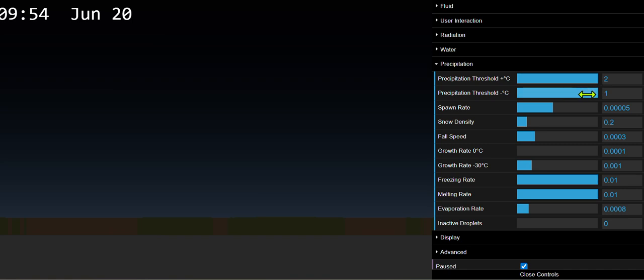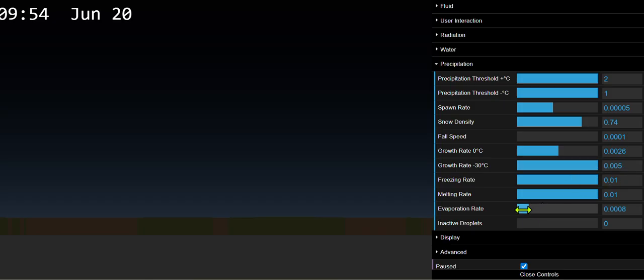The spawn rate, you keep as is, which is 0.0005. Snow density, put that in the upper range, around 0.75. Minimize the fall speed. The 0 degrees growth rate, halve it, and -30 you max it.